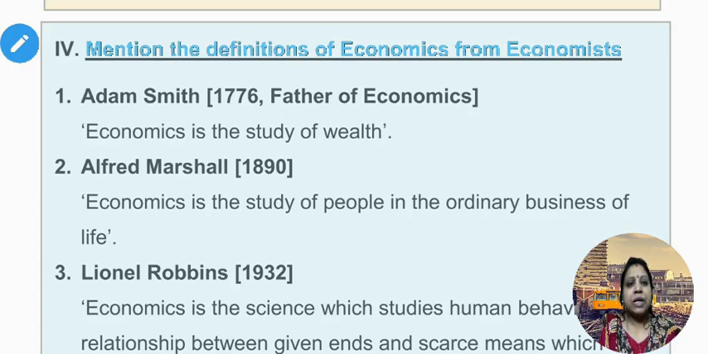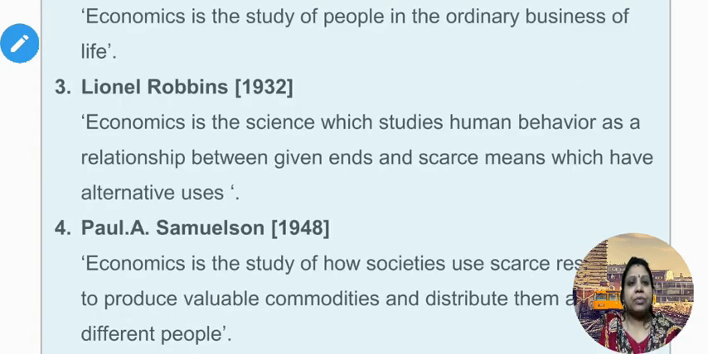Fourth main, mention the definitions of economics from economists. 1. Adam Smith, 1776. He is called as the father of economics. According to Adam Smith, economics is the study of wealth. 2. Alfred Marshall, 1890. According to Alfred Marshall, economics is the study of people in the ordinary business of life. 3. Lionel Robbins, 1932. According to Lionel Robbins, economics is the science which studies human behavior as a relationship between given ends and scarce means which have alternative uses.